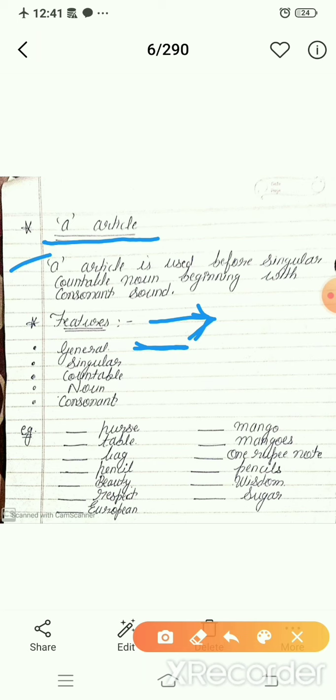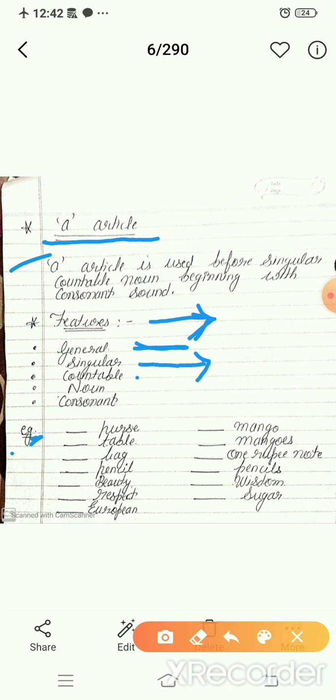Secondly, singular. When you want to use a article, that noun should be singular. If we write a plural noun, then no article will come there. I will explain further in the examples.